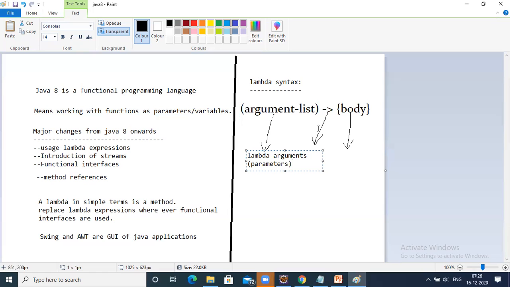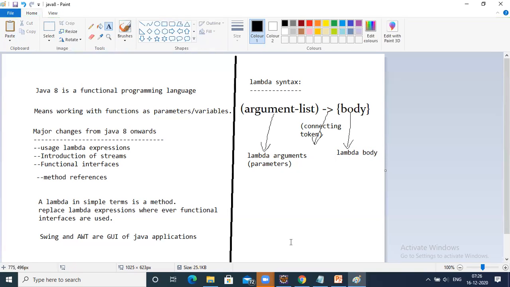This is a connecting token. This is a lambda body. Okay, so in simple terms, lambda syntax is: if you pass any parameters, those become the parameters or lambda arguments, this is a connecting token, and this is the body of the lambda expression.